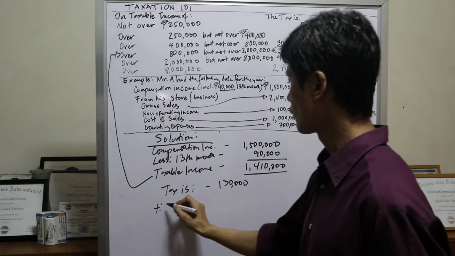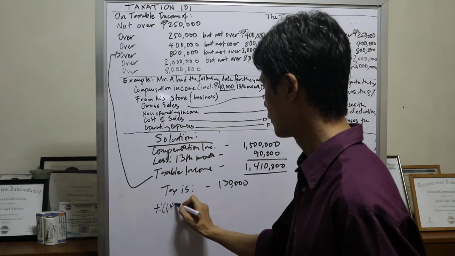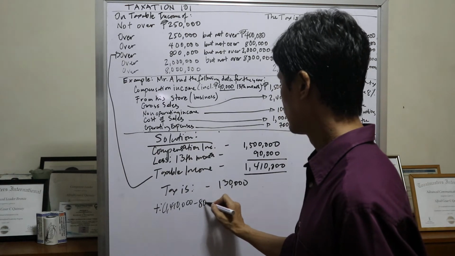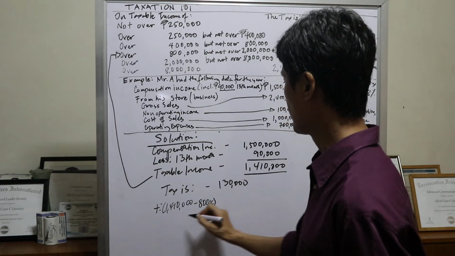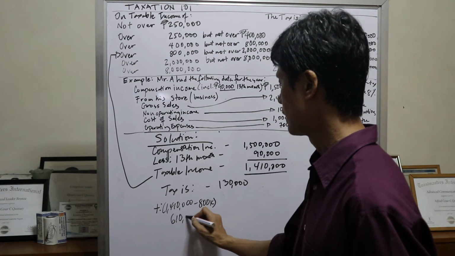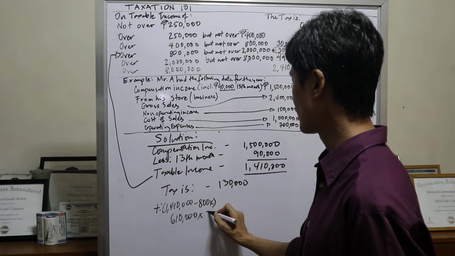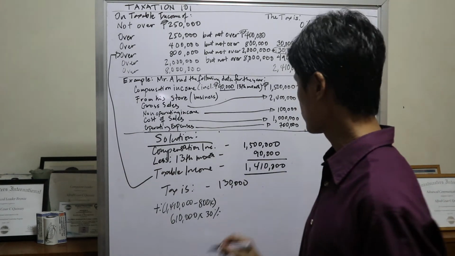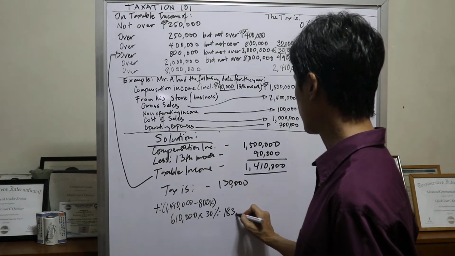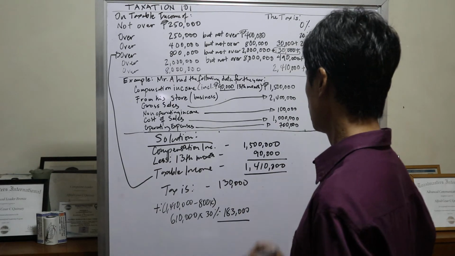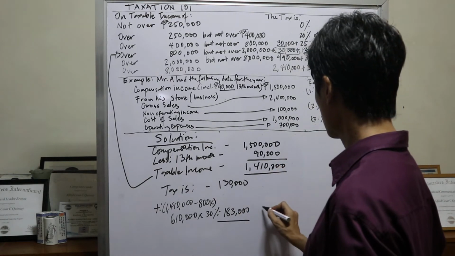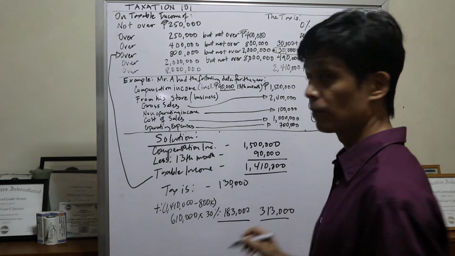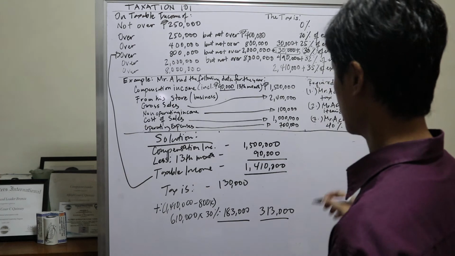So kung 1,410,000 yan, this would be deducted by the minimum range of 800K. So ang matitira is 610,000. So multiply by 30%, that would give you 183,000. So magkano yan? This would be 313,000. All in all, ito yung babayaran niyang tax dun sa compensation.